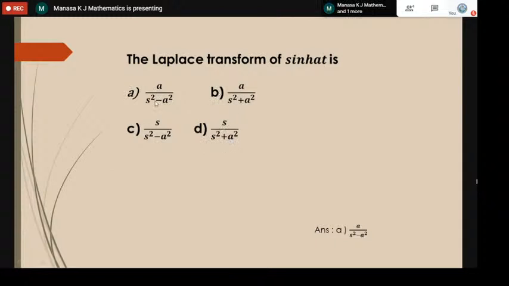Then among these two, a and c, it is a sine term. Sine means the numerator should be the constant a value. If it is cos, then it is s. So the answer is a, c is also wrong. The Laplace transform of sine hyperbolic at is a by s square minus a square. So the answer is actually a.